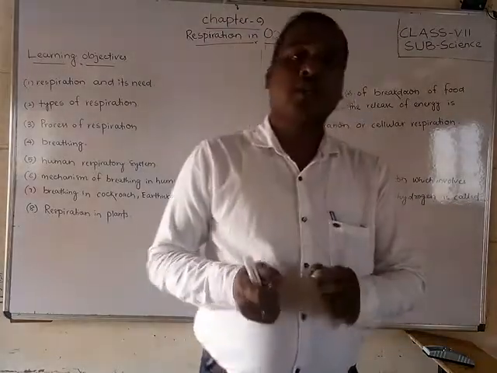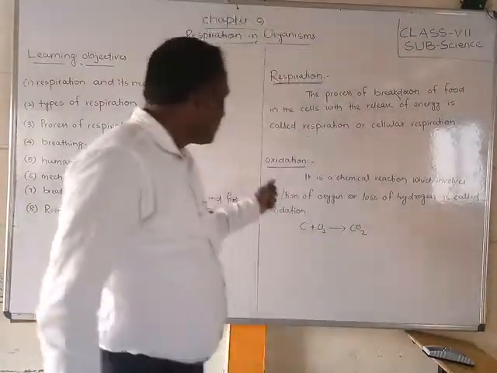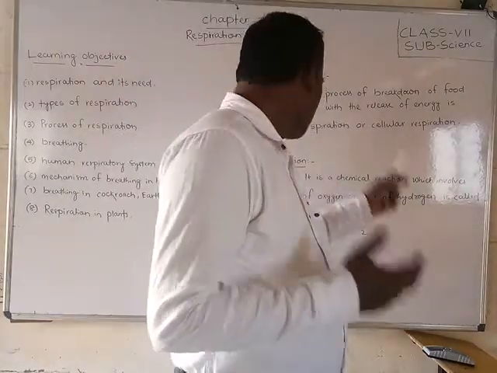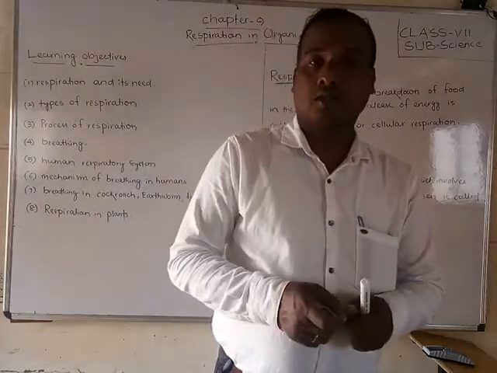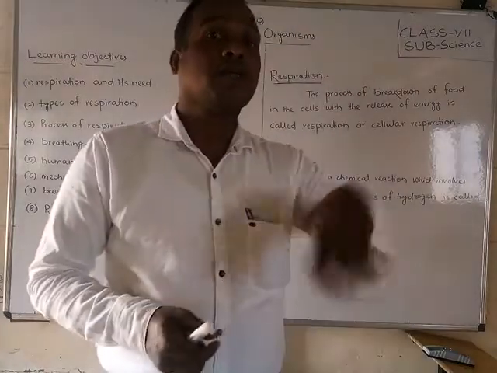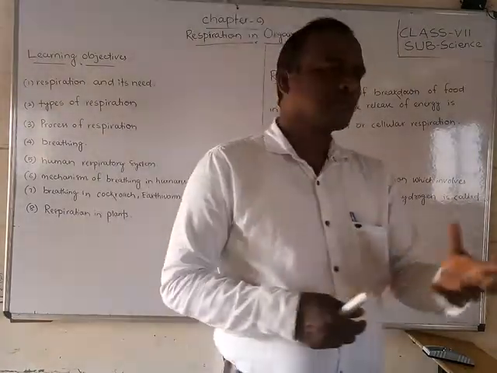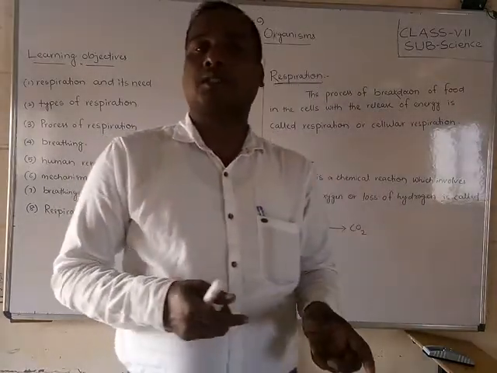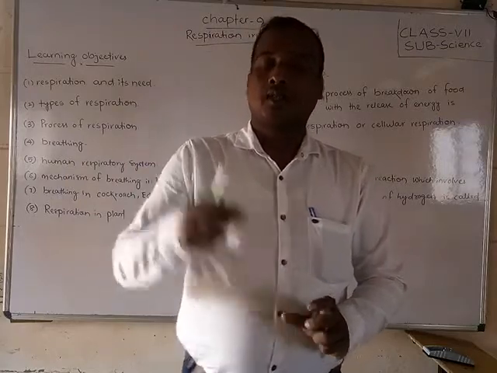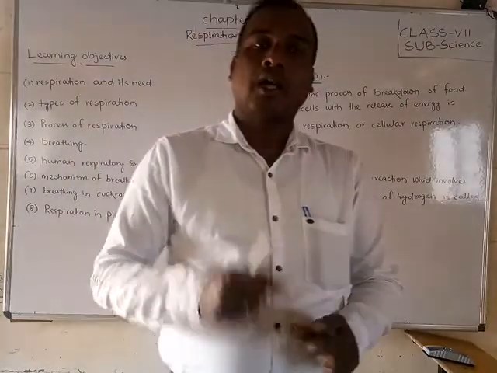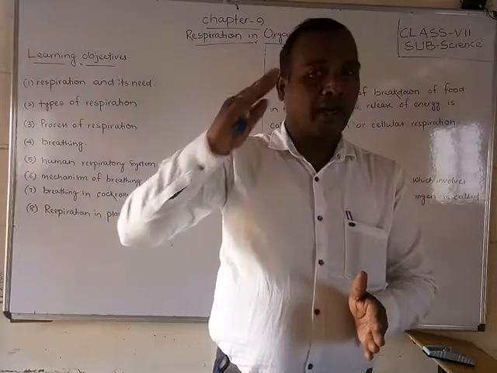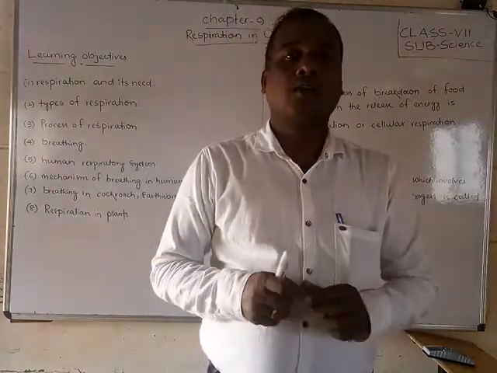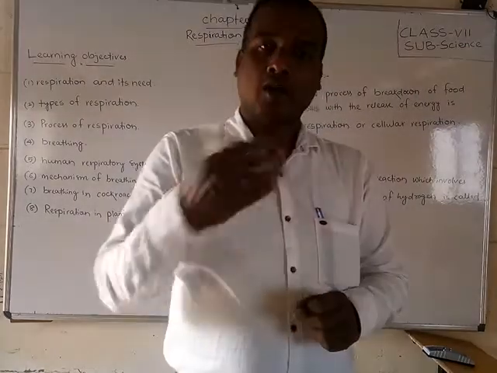Or cellular respiration. And what is oxidation? It is a chemical reaction which involves addition of oxygen or removal of hydrogen. Many different chemical reactions are there, but those in which oxygen is added, or hydrogen is removed from the substance, are called oxidation.